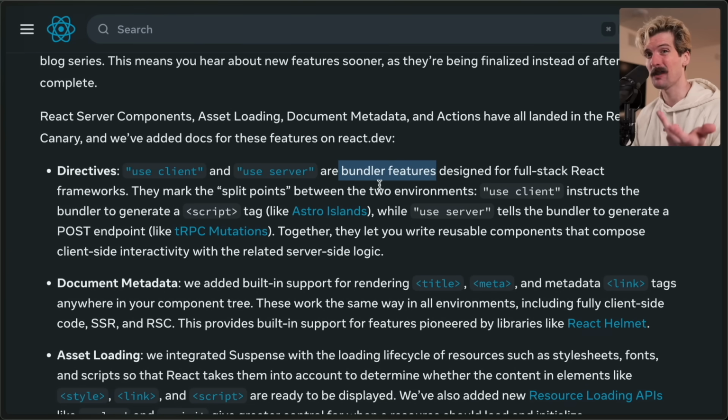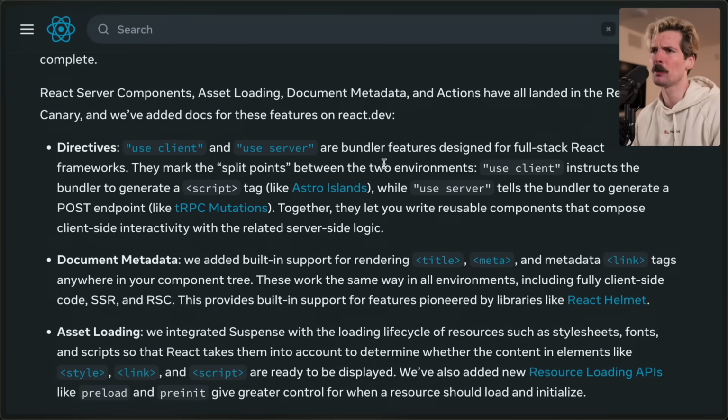That doesn't mean only React can use them. In fact, Solid is starting to build use server into Solid Start, which is so cool to see other frameworks adopting the opportunities here. They mark the split points between the two environments.